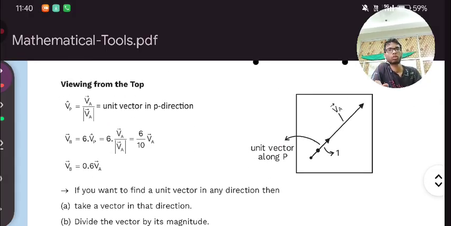Viewing from the top, what is happening over here? This a cap is equal to vector a upon magnitude of vector a, which is the unit vector in the direction. Here it is 6 upon 10, which is 0.6.